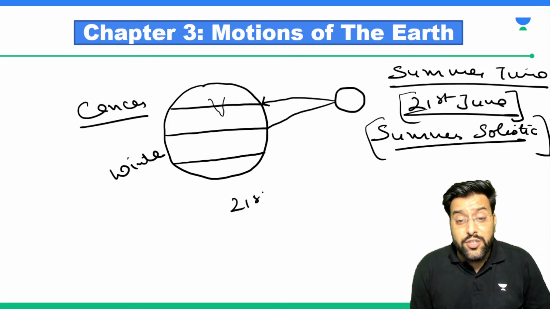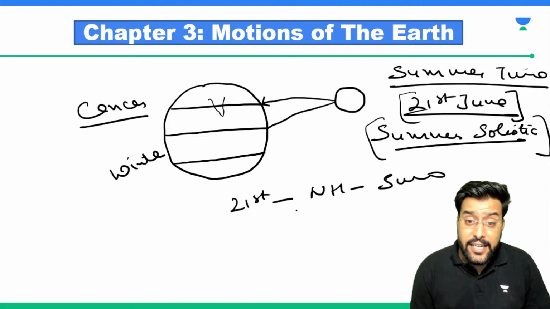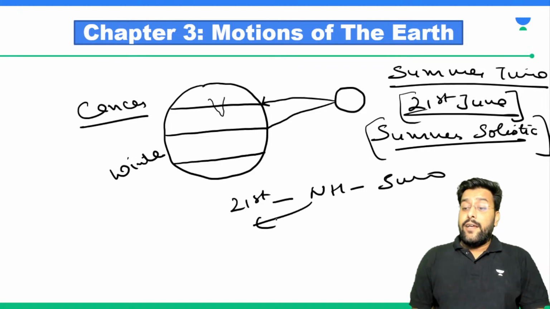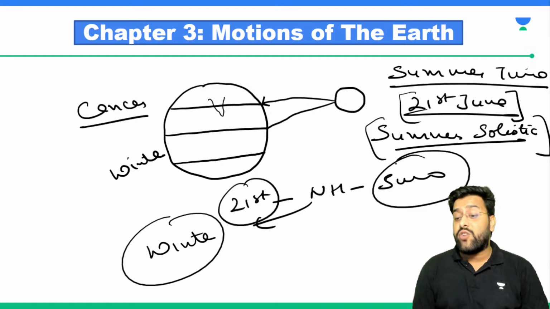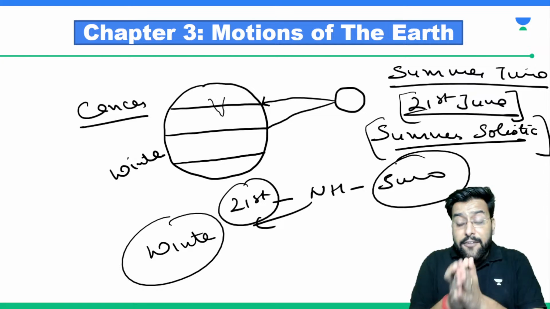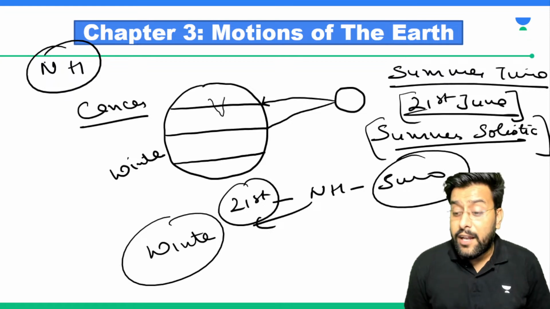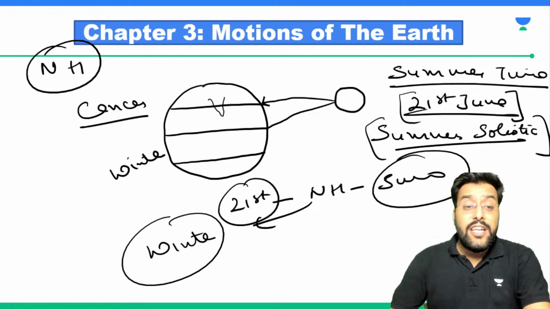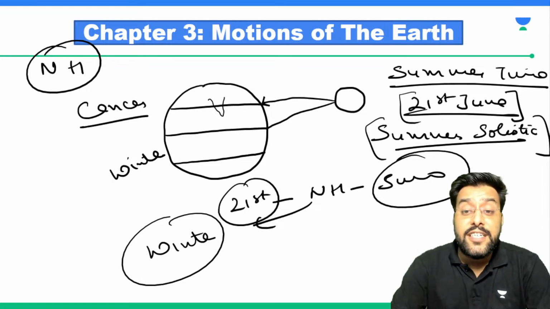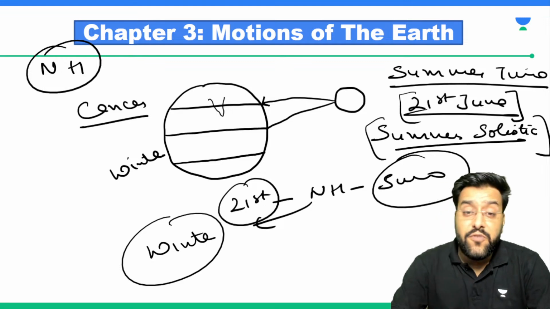On 21st of June, in the northern hemisphere, if we have summer solstice, simultaneously in the southern hemisphere it will be sheer winter. So why are we calling it summer solstice? Sir, the names that we give are with respect to the northern hemisphere. We need to remember. We'll understand another concept like this, which is winter solstice. The names summer solstice and winter solstice are given with respect to our northern hemisphere only.